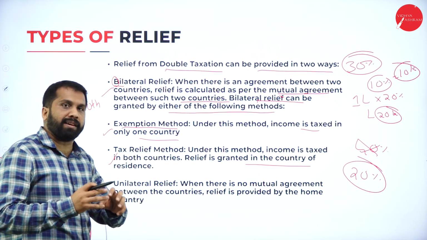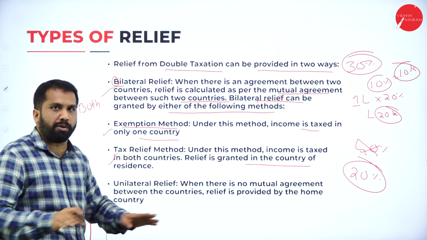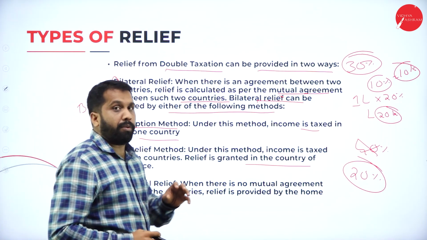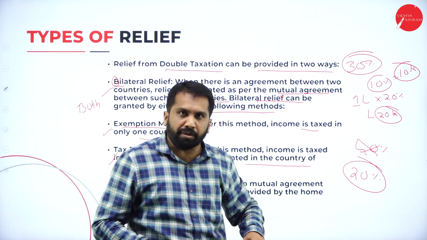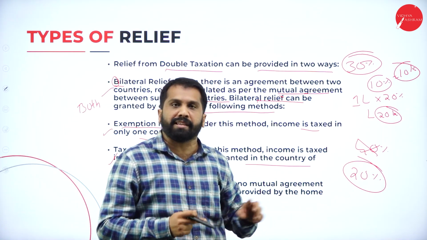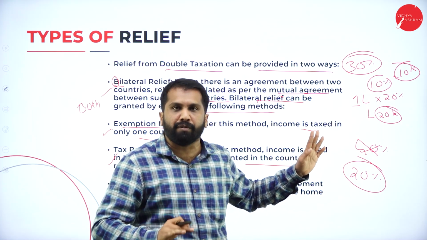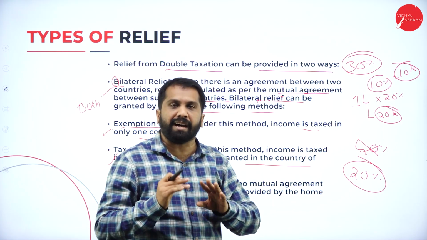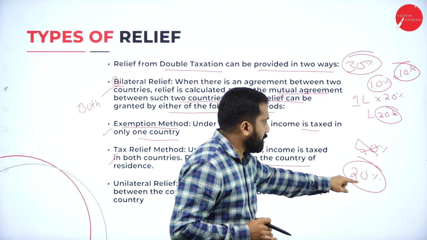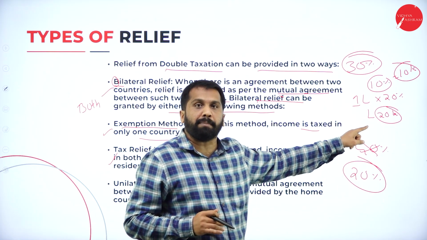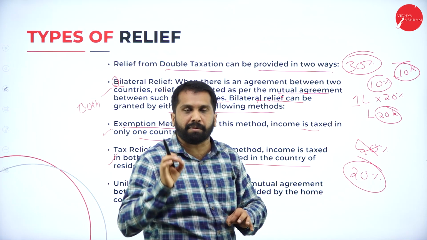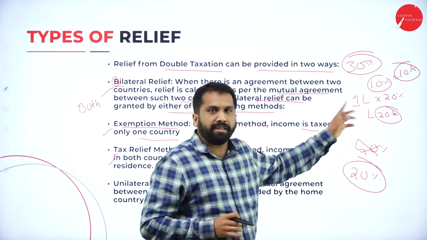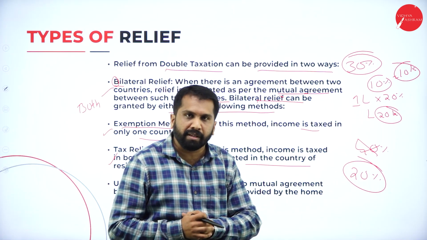One is one country completely gives up, you don't pay. One more option is whatever you paid there, come here. Whatever extra is there, you pay only the extra. Don't pay full. Only the addition you pay. Assume that Dubai is also 20%, India also 20%. Then what happens? India will not ask even 1 rupee because you already paid there. Hope you are clear. Yes.